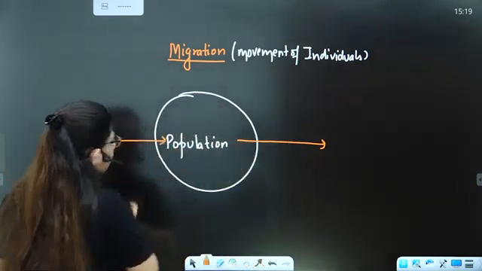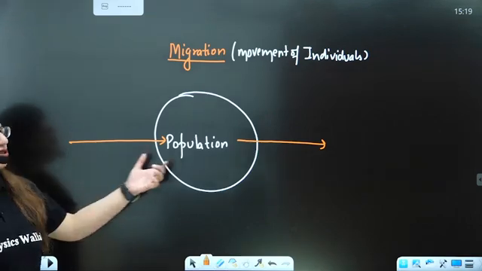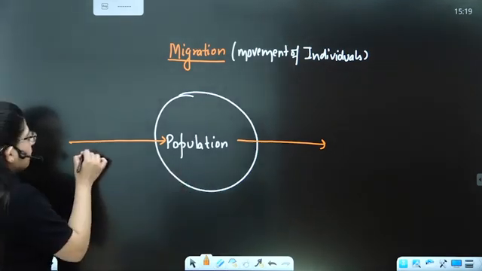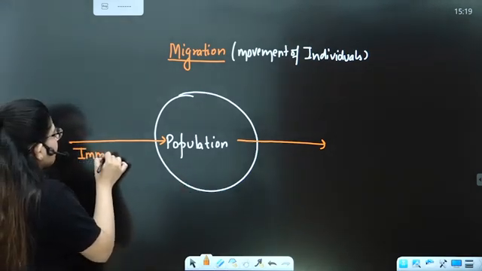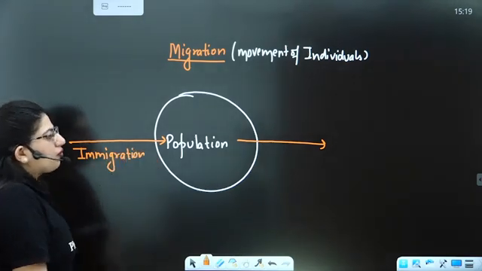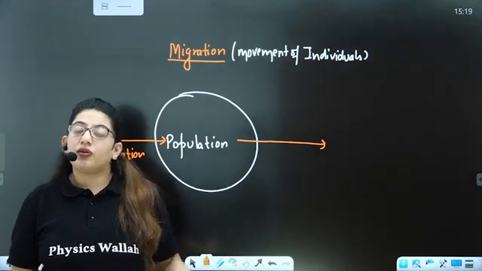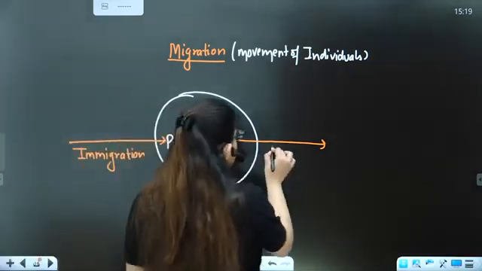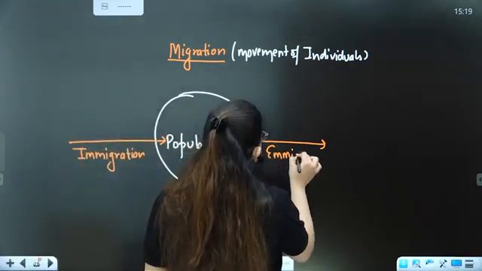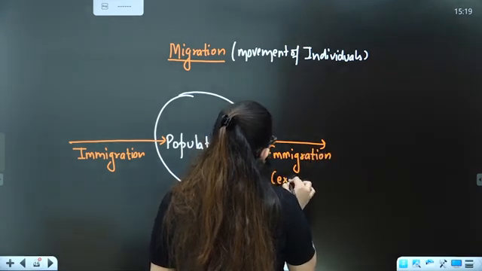If a lot of people from Nepal and Bangladesh are entering our country, immigration is happening. And if a lot of people, for example students, are moving out of the country and settling down abroad, that's emigration. E for exit, right? So remember from here.